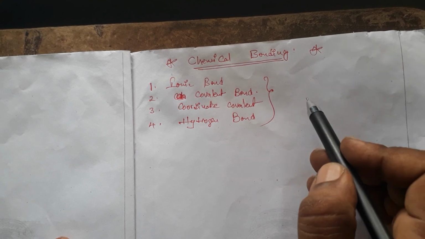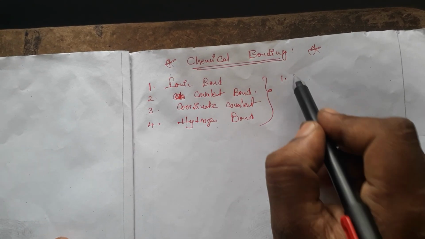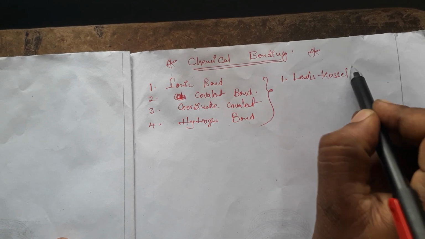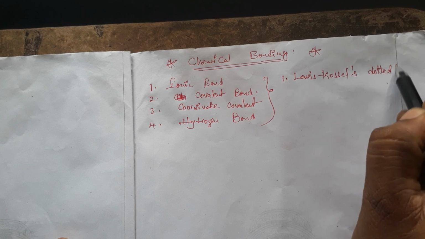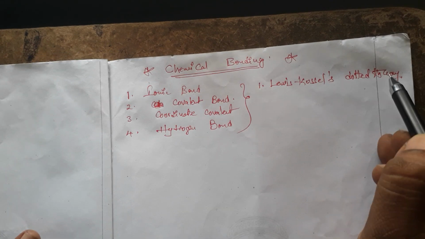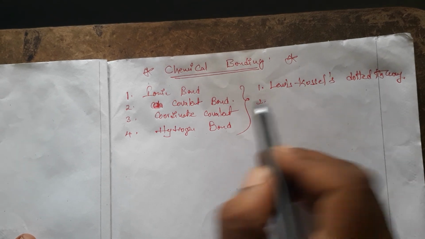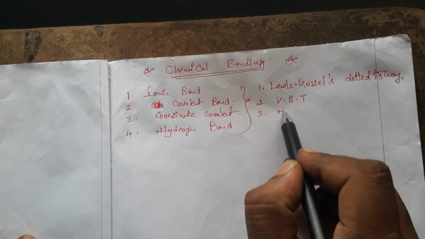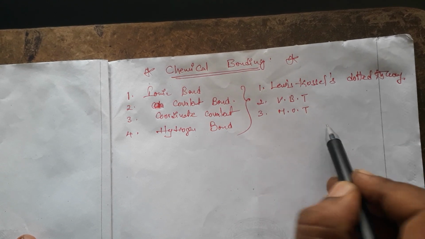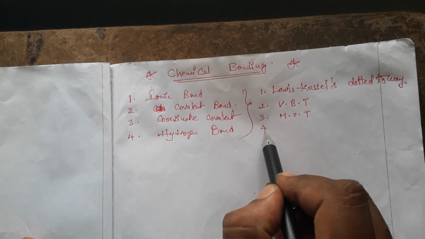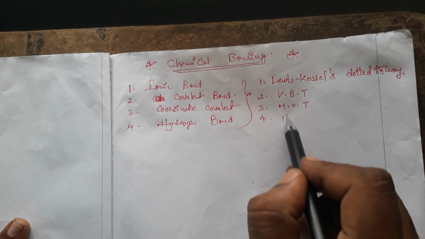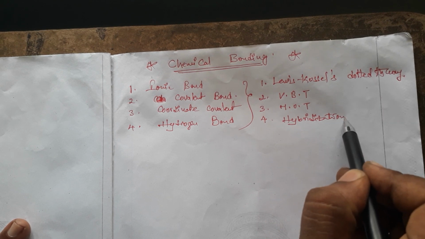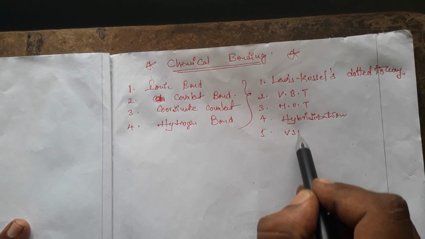The theories of chemical bonds: number one is Lewis-Kossel's dotted theory, and second one is VBT, valence bond theory, and third one is MOT, molecular orbital theory, and number four, hybridization, and fifth one is VSEPR theory.